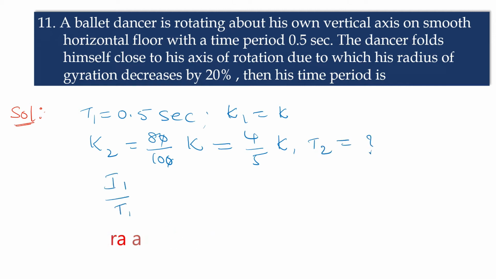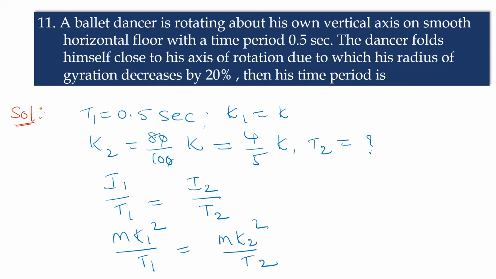I1 by T1 is equal to I2 by T2. I1 is nothing but M K1 square by T1, so that is equal to M K2 square by T2. M cancels. Here K1 square by T1 is equal to K2 square by T2.